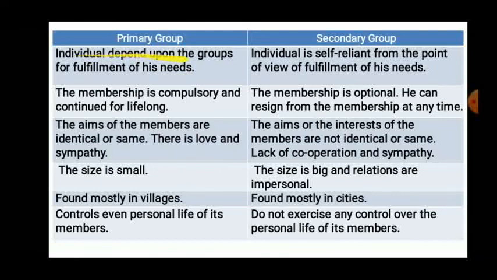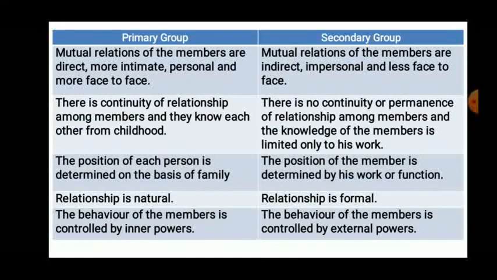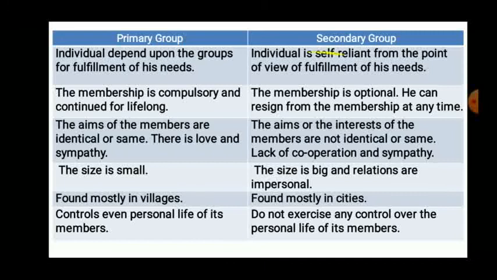We depend on our family for fulfillment of needs: food, clothes, shelter. Here in secondary group, the individual is self-reliant, self-sufficient from the point of view of fulfillment of needs. He is able to satisfy his own needs by himself.